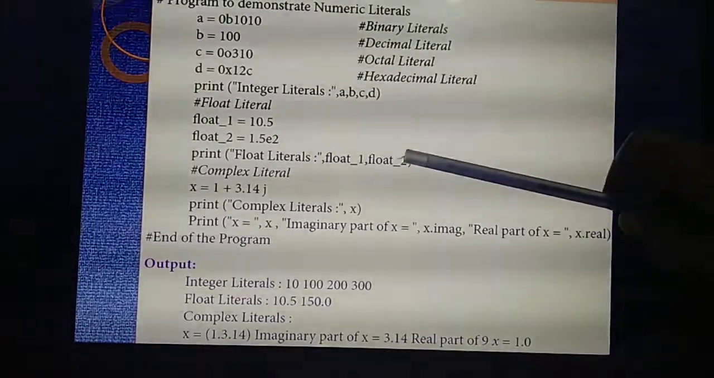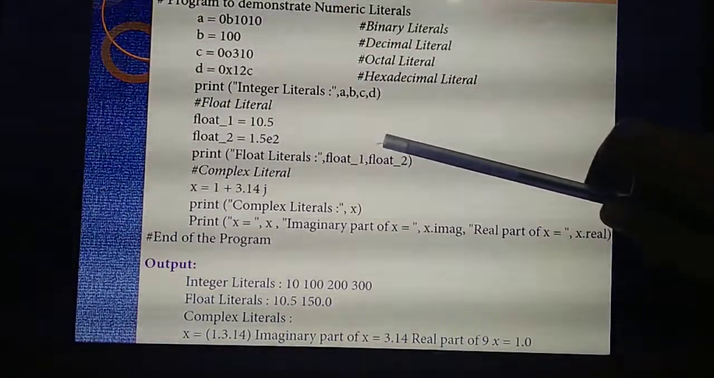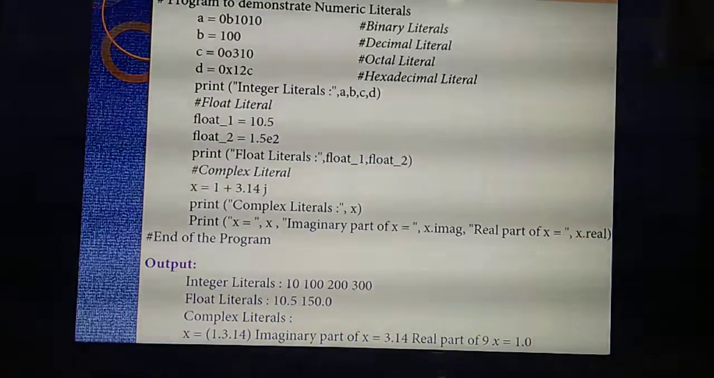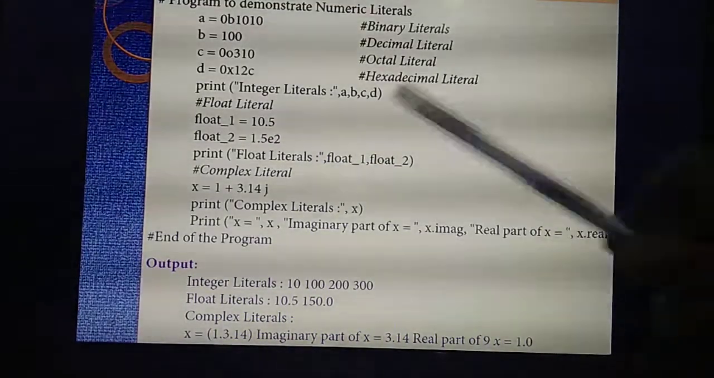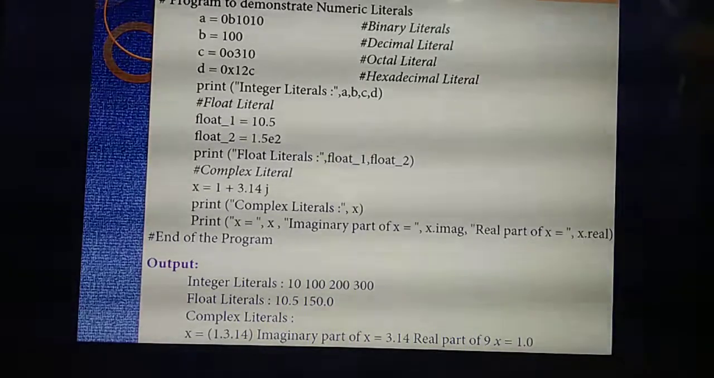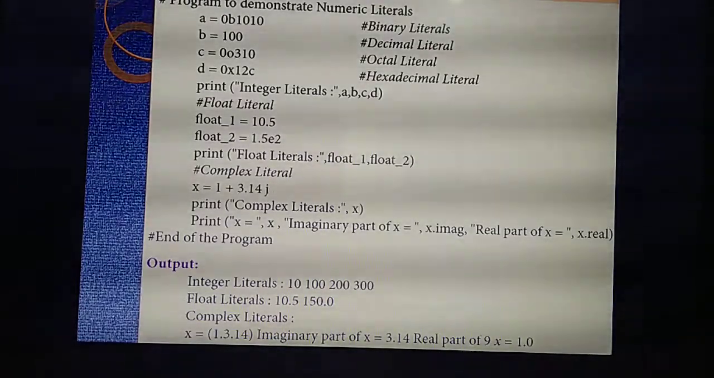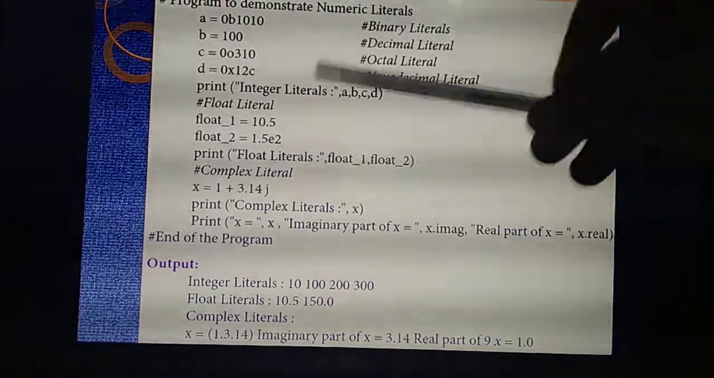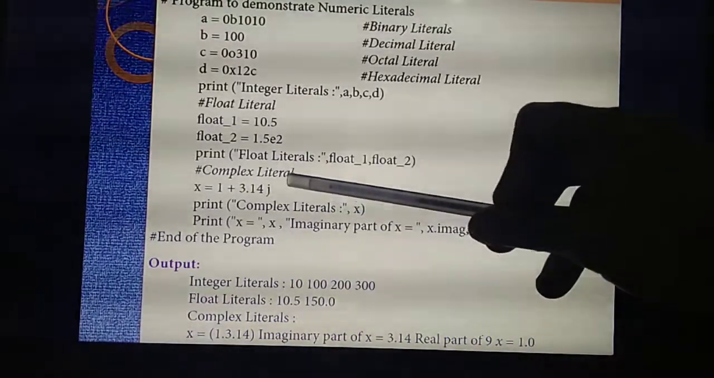So next I am going to print float literals. Float literals are present in which variables? Float 1 and float 2. So comma. What are the variables I need to print? Float 1, comma, float 2. Understand? Yes.